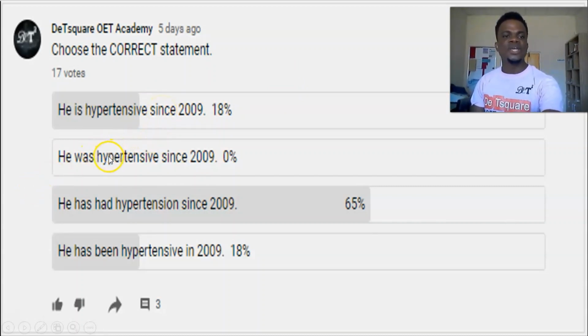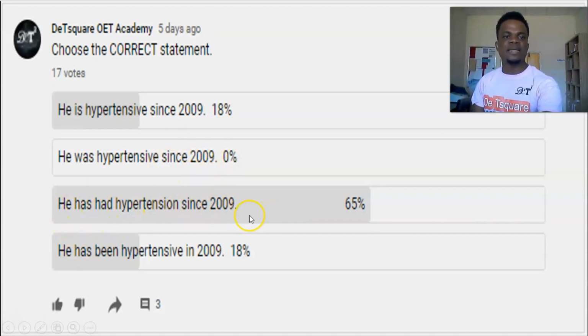Look at the second one. He was hypertensive since 2009. Was hypertensive. This is a simple past. So as you're using a simple past, you are supposed to use a point in time in the past. But this is a time range. Since 2009 is a time range, meaning from that 2009 till now. So the verb was is not in agreement with since 2009. So this statement is also very wrong. I'm glad nobody chose it.